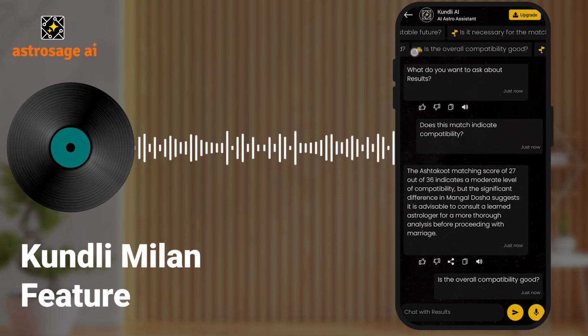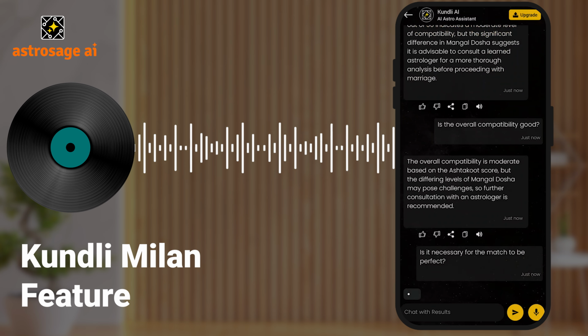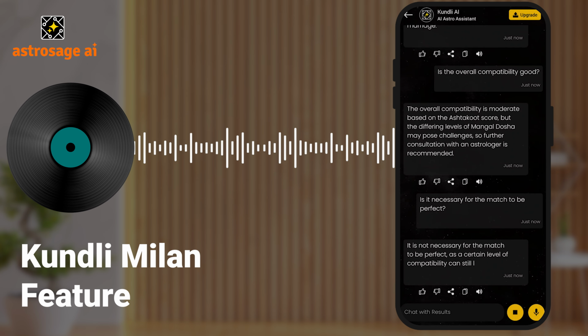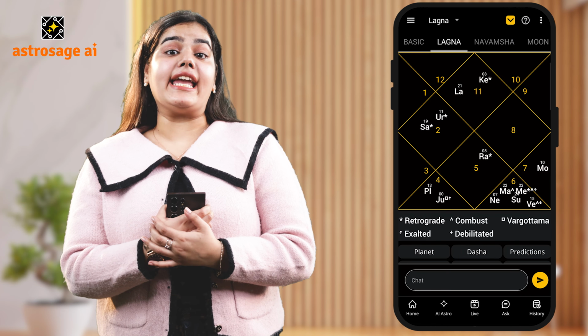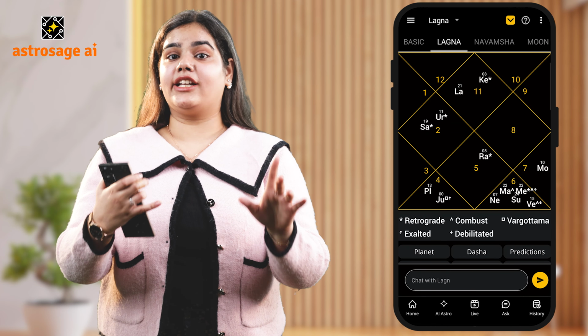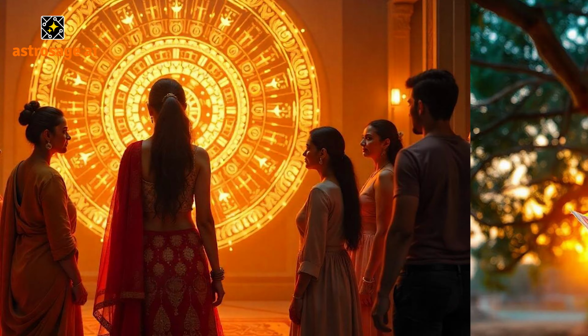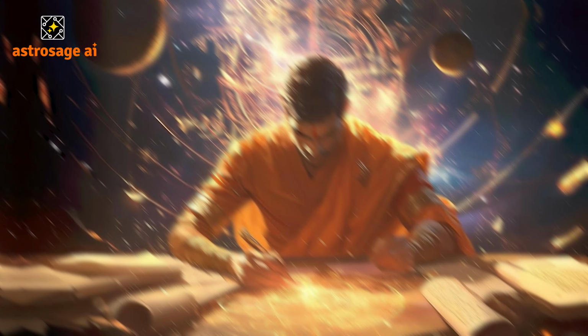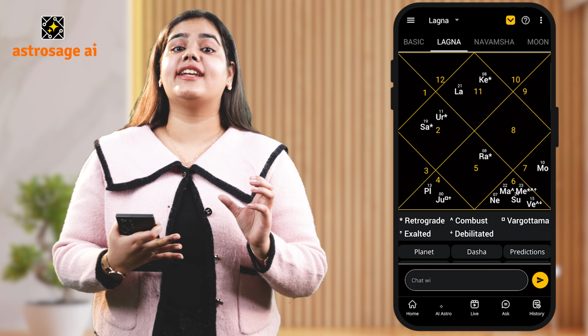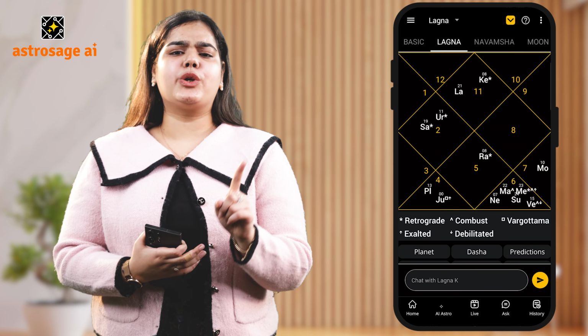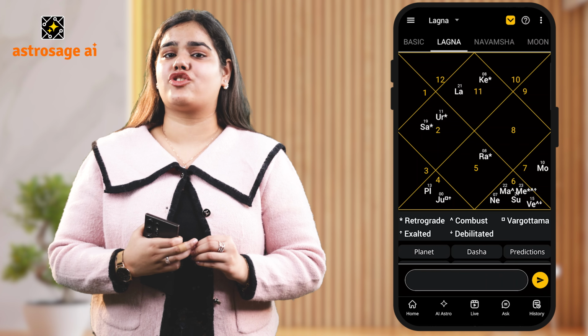Now, this is not only going to inform you about your connection in depth with your partner, but it will also strengthen your relationship. Kundli AI is a game changer for everyone, including professional astrologers, astrology lovers, and students, making it easier than ever to understand and interact with the Kundli. With Kundli AI, the world is sure going to change.